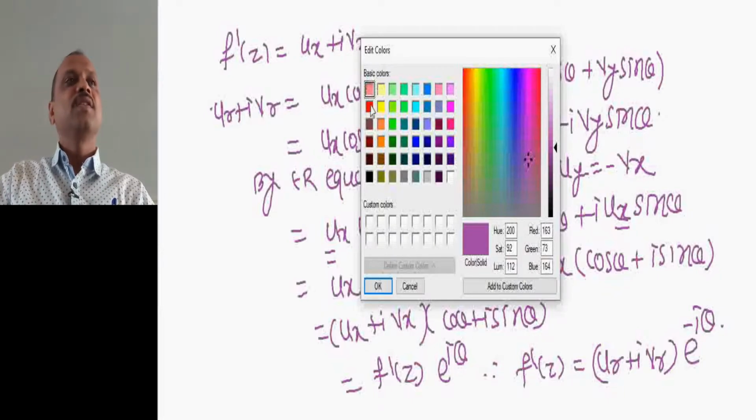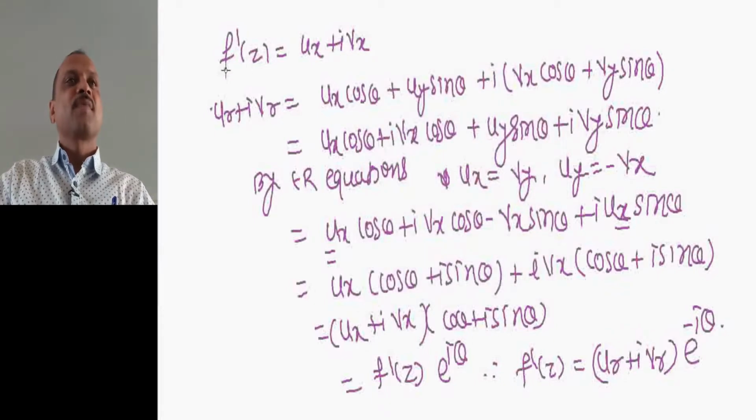So this is f dash of z. You can see this value: f dash of z equal to what we get here, ux plus I into vx.